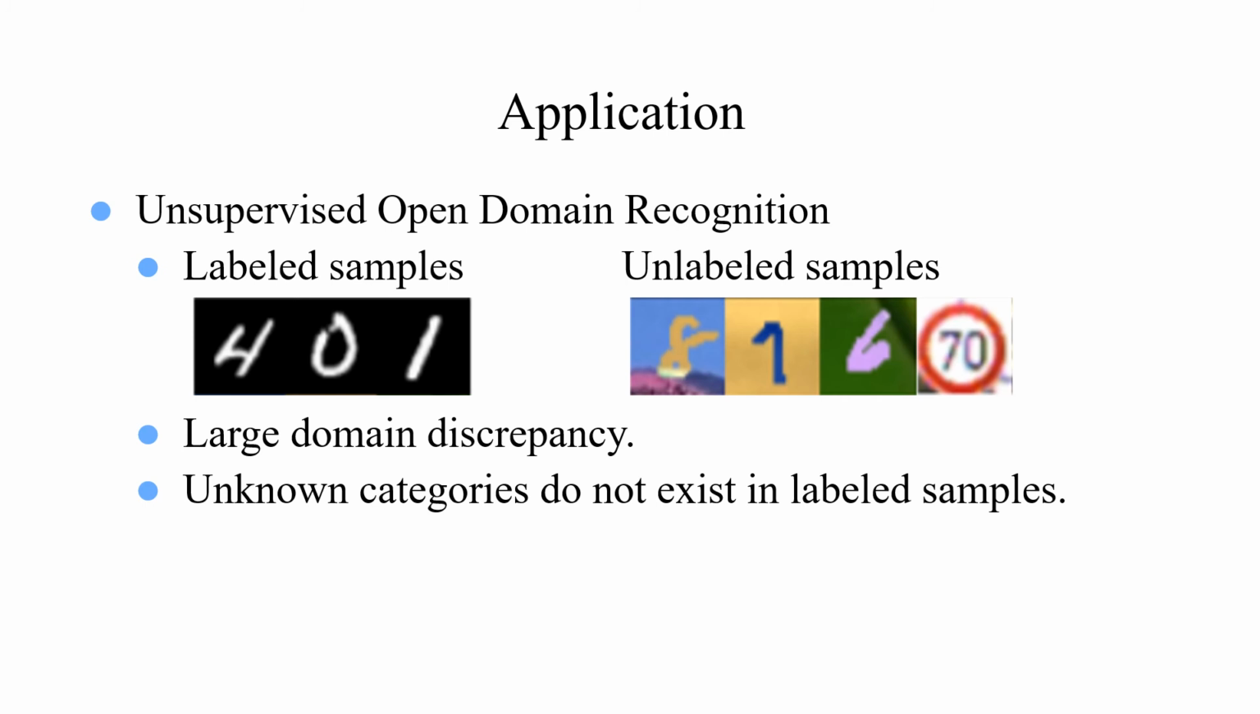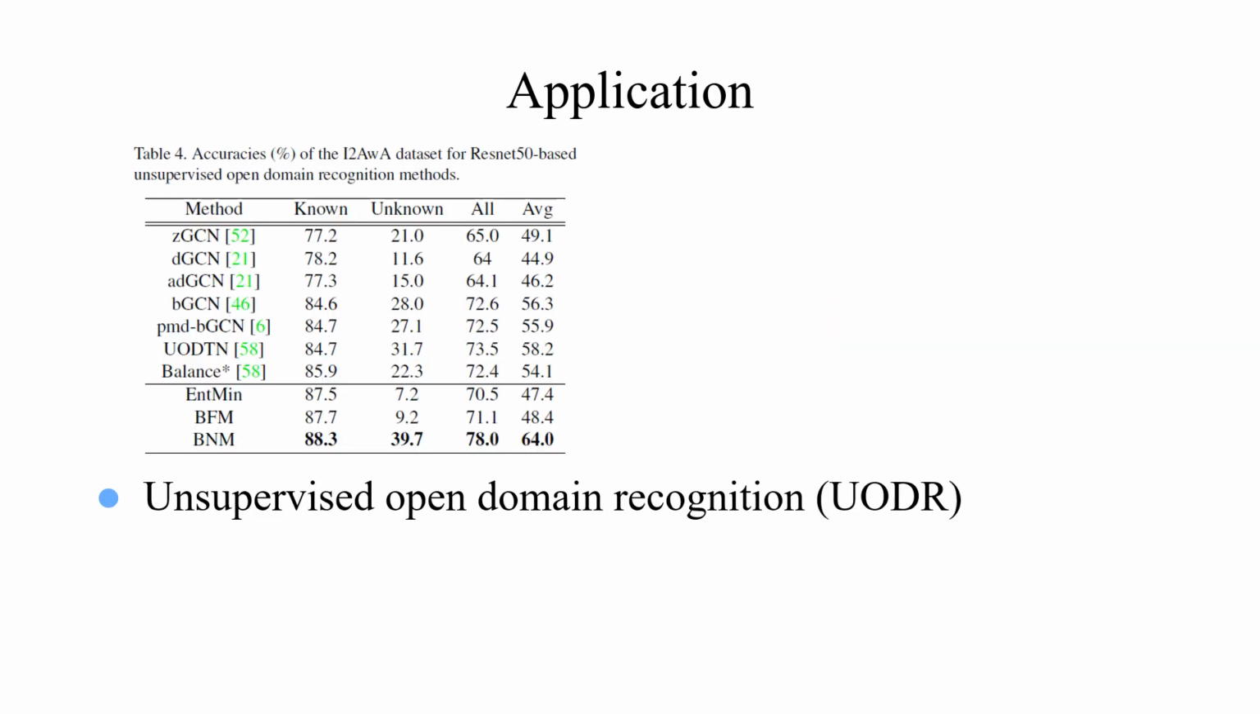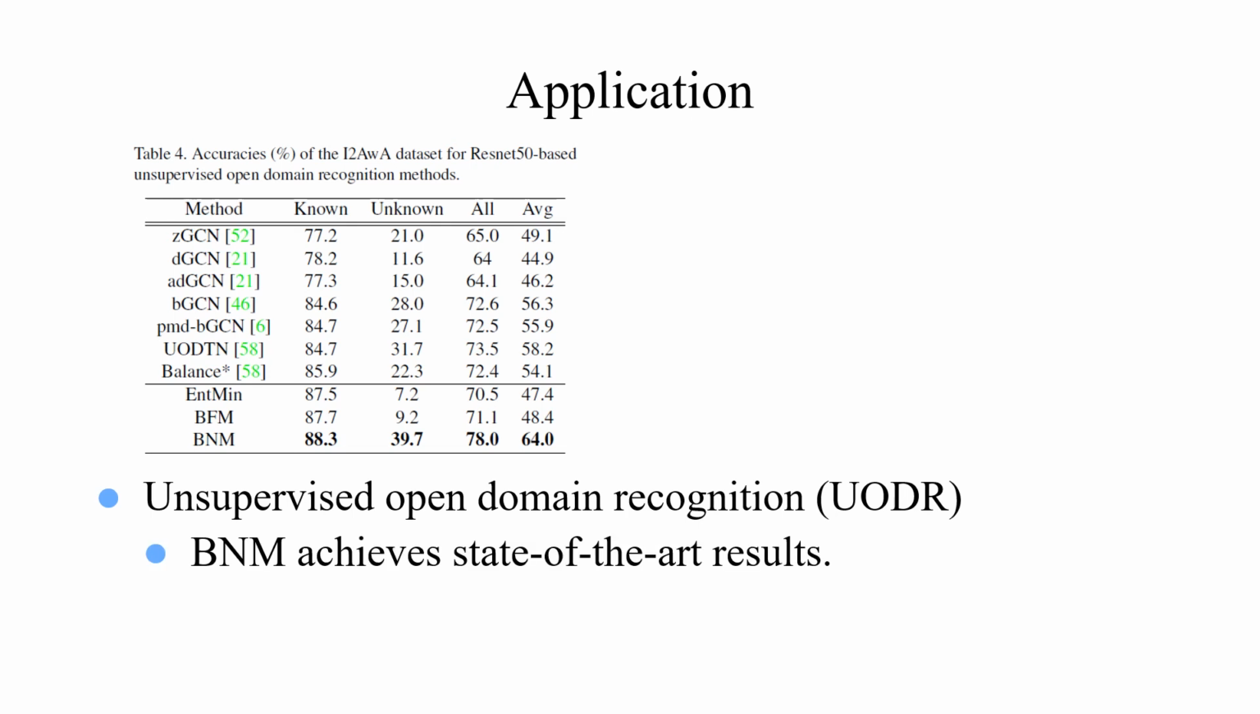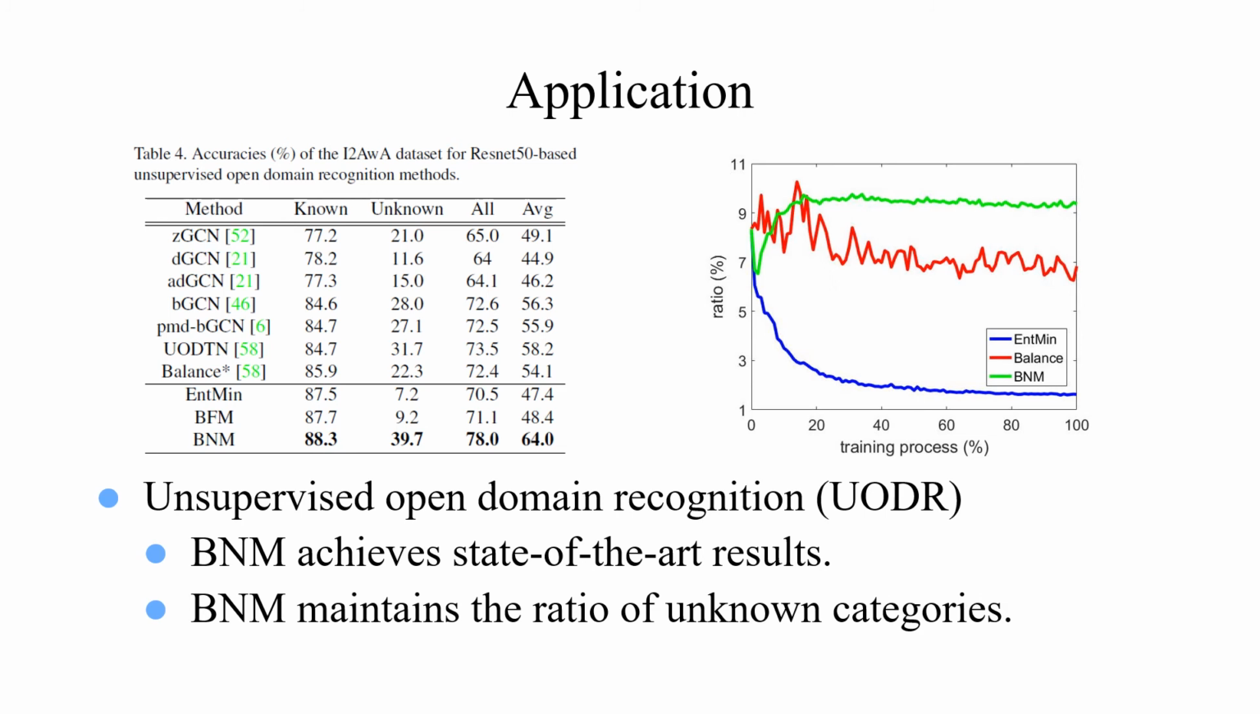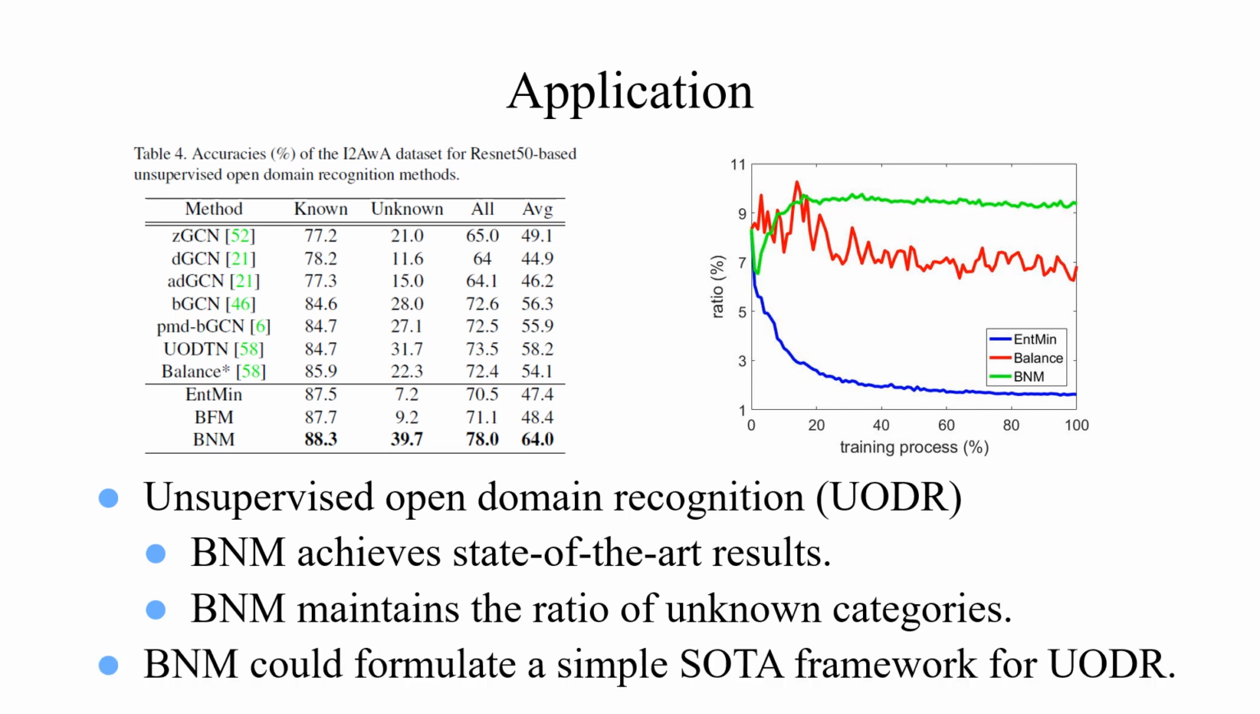Unsupervised open domain recognition. There is large domain discrepancy between labeled and unlabeled samples. Some categories do not even exist in labeled samples, denoted as unknown categories. Experiments show that BNM could achieve state-of-the-art results, and we also visualize the ratio of unknown categories. Results show that BNM could maintain the ratio of unknown categories. Thus, BNM could formulate a simple state-of-the-art framework for unsupervised open domain recognition.